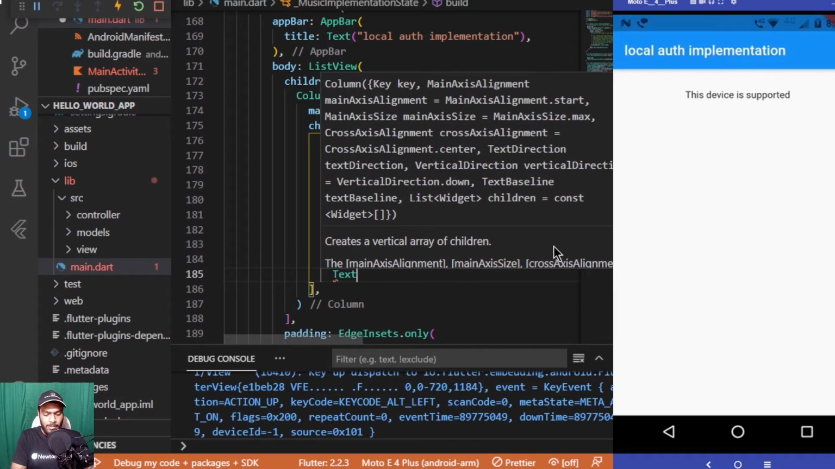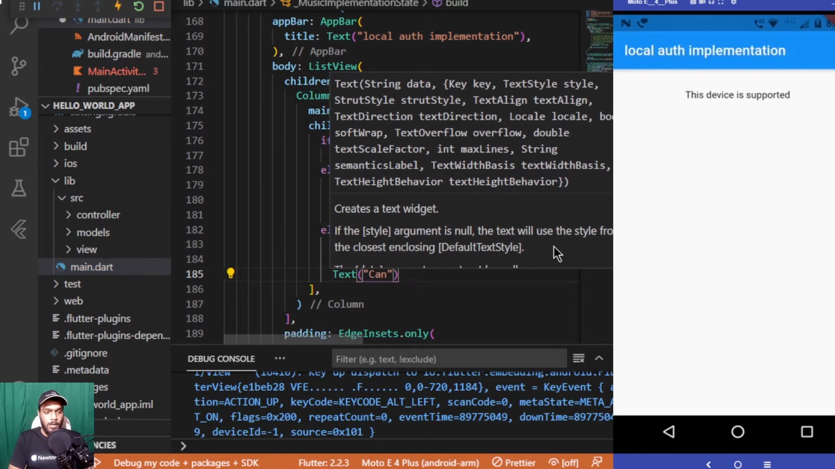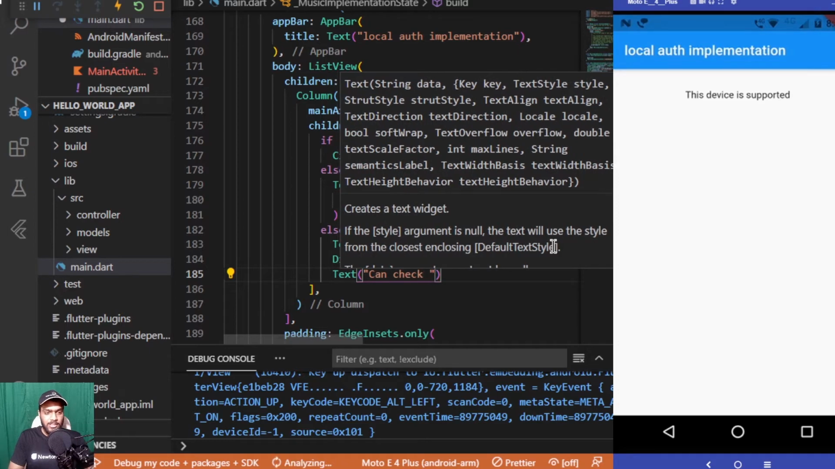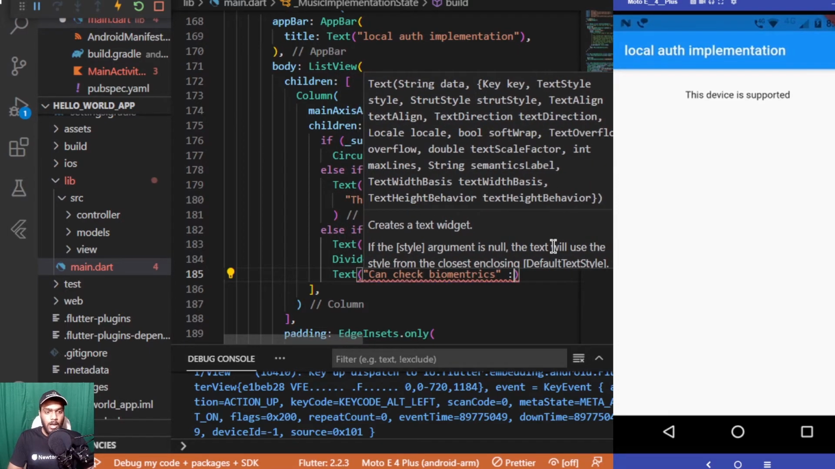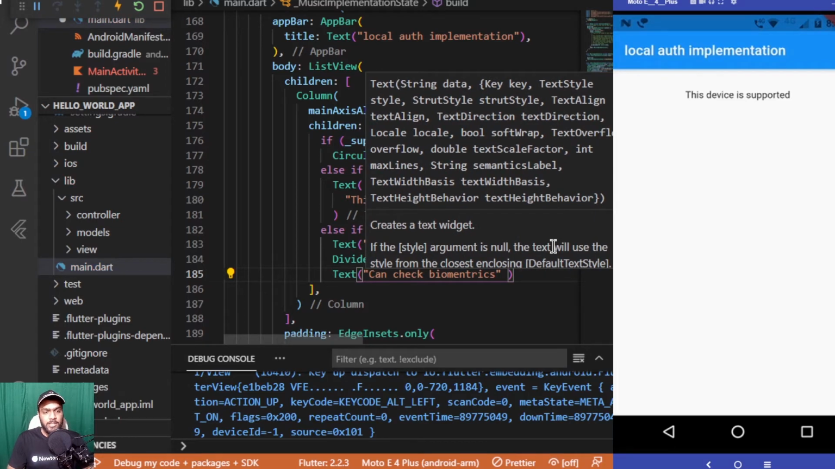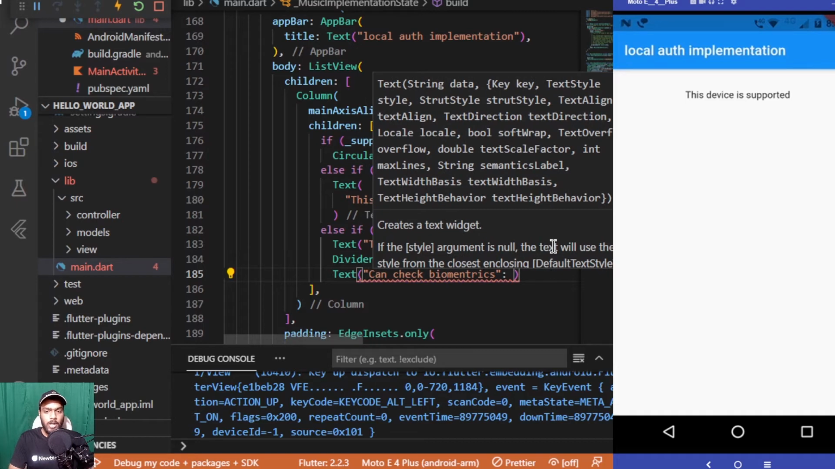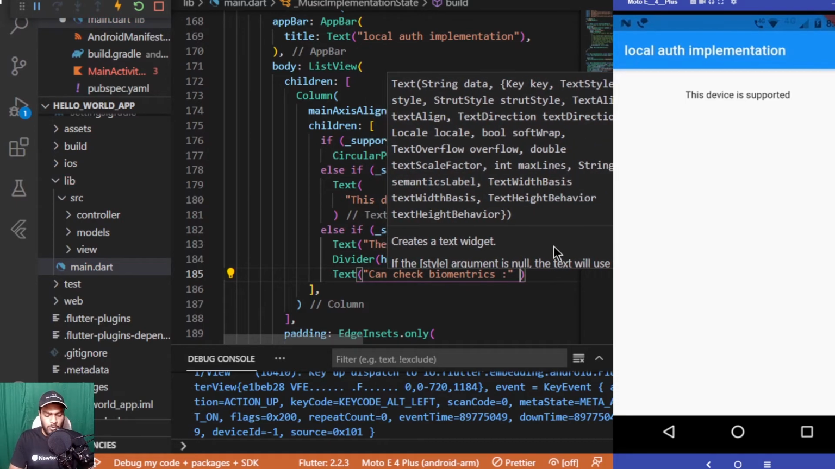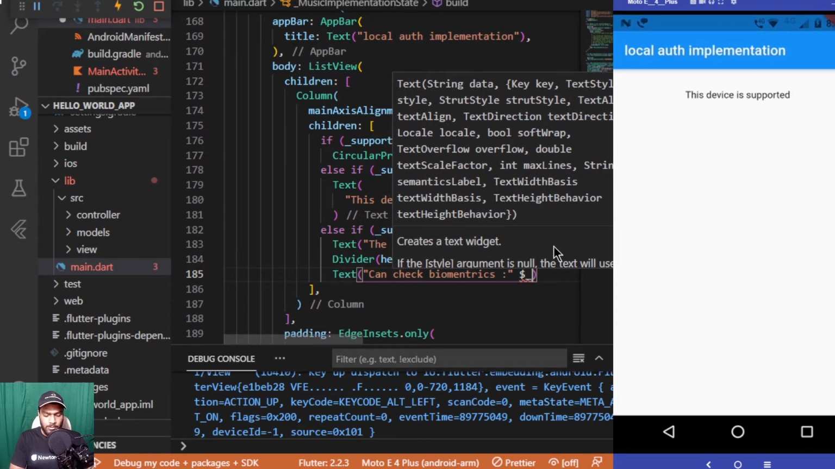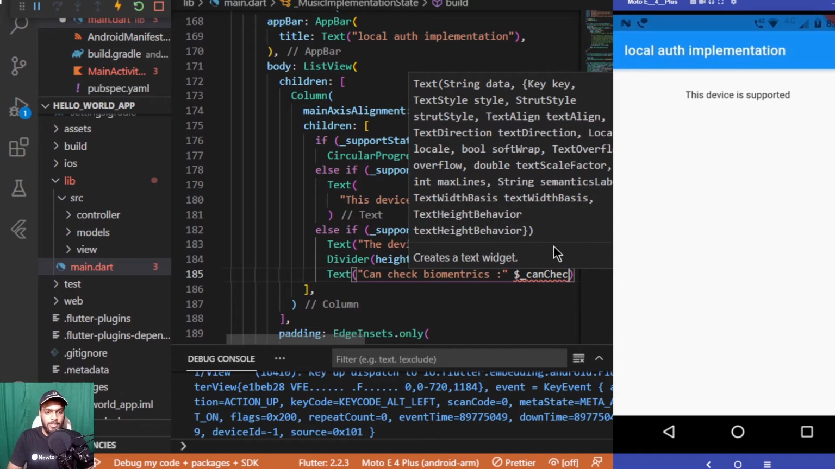After this divider, we'll be having a text which will display to the user a particular string saying can check biometrics. Basically this will be telling the user the output of the canCheckBiometrics function, or the check biometrics function which we have created. It will get the output of that and display the same thing to the user. So adding $_canCheckBiometrics. This is the variable which we have created above.